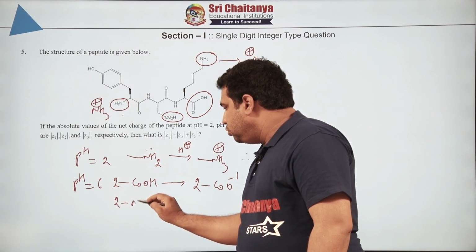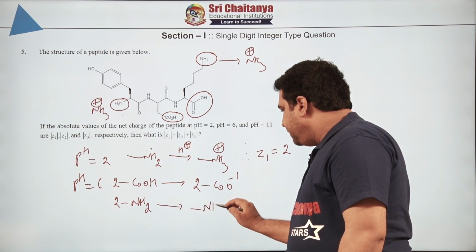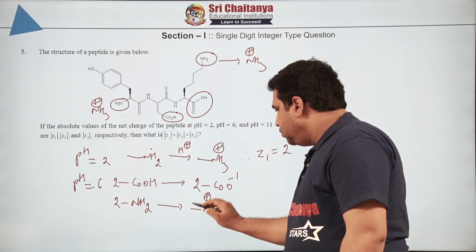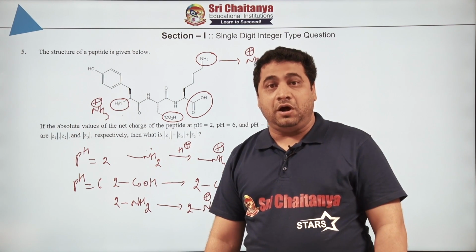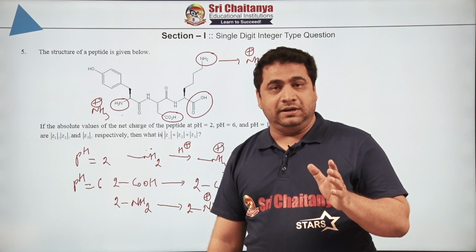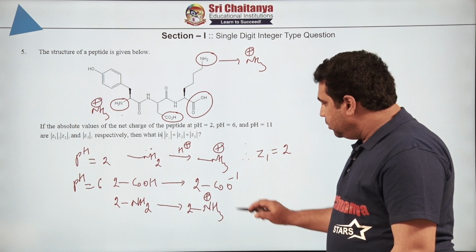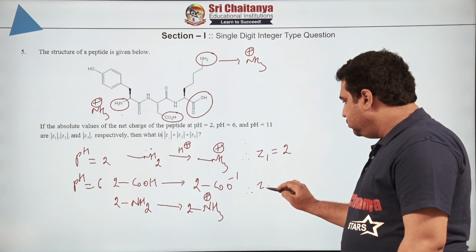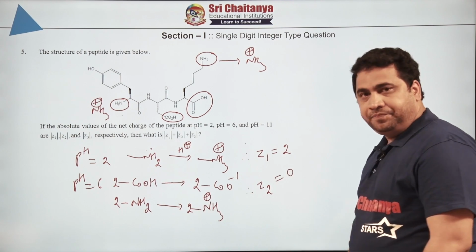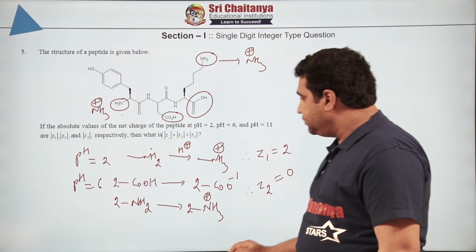The 2 NH2 groups present in the compound will still remain as 2 NH3 plus. In amino acids we study the isoelectric point, and we know that the isoelectric point is a very important factor. Therefore, 2 negatives are there, 2 positives are there. So, Z2, the net charge, will be equal to what? 0.